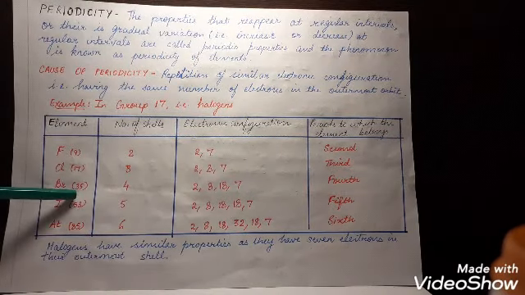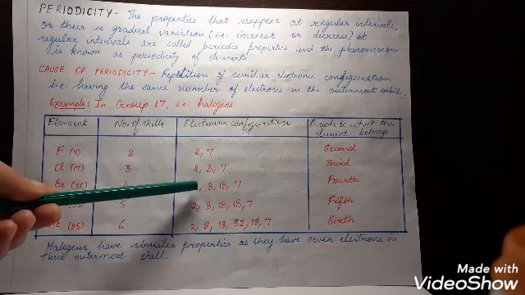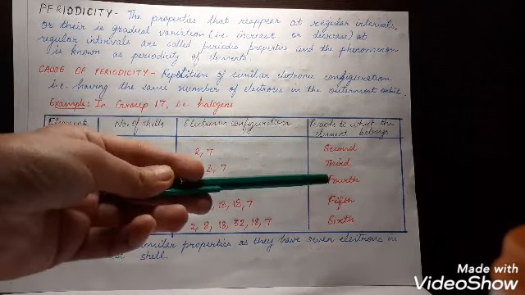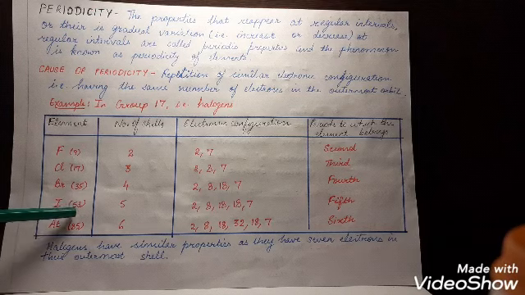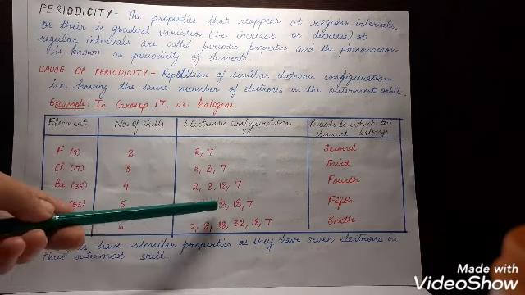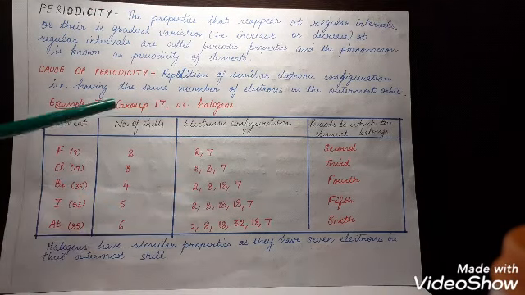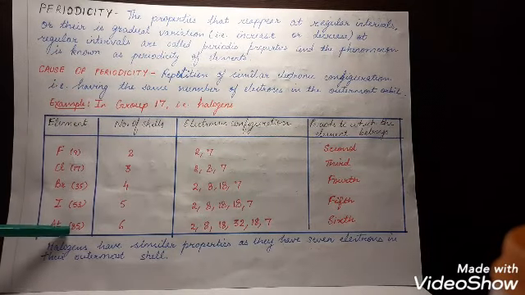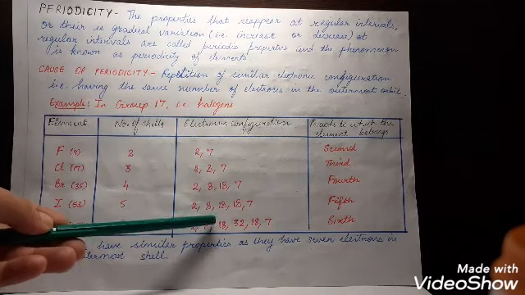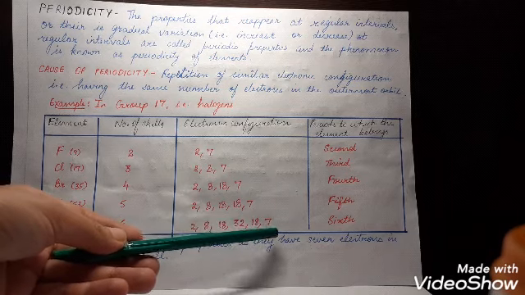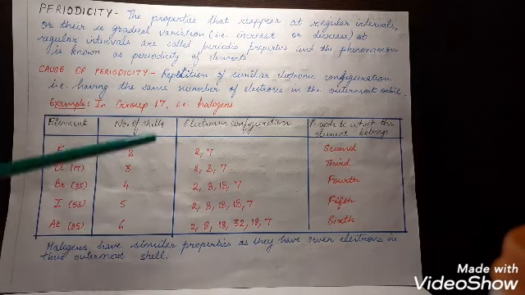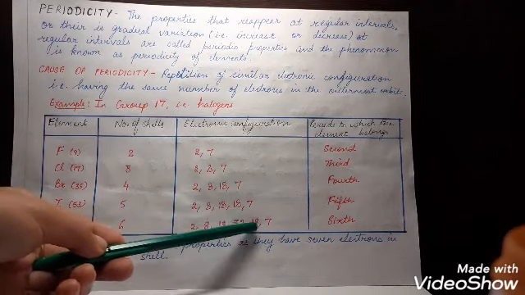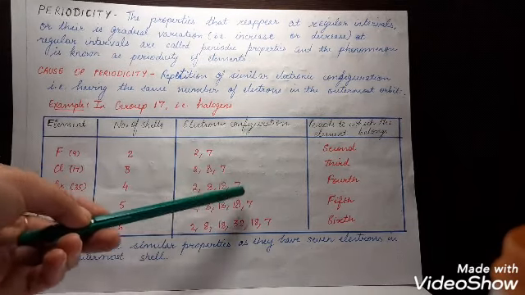Bromine, atomic number 35, electronic configuration 2, 8, 18, 7, 4 shells, so fourth period. Iodine, atomic number 53, 2, 8, 18, 18, 7, number of shells 5, fifth period. Astatine, atomic number 85, 2, 8, 18, 32, 18, 7, number of shells 6, so sixth period. As we can see, in the outermost shell they have the same number of electrons, that is 7.